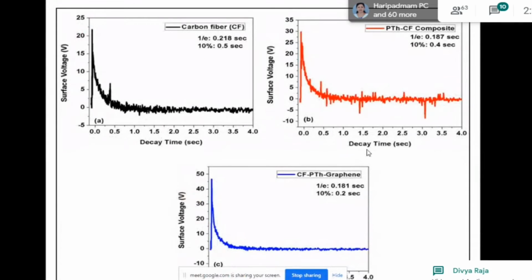These are the results showing the static decay time. The static charge is decayed by our material in 0.5 second for bare carbon foam, 0.4 second for polythiophene carbon foam composite, and when we introduce graphene, 0.2 second. Within 0.2 second, the static charge developed on the surface of my material will be destroyed, decayed.